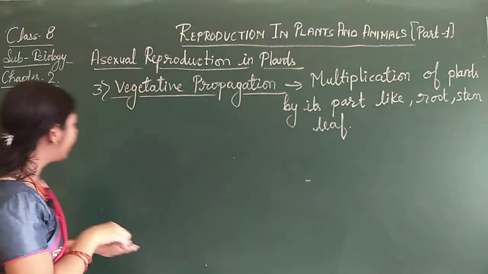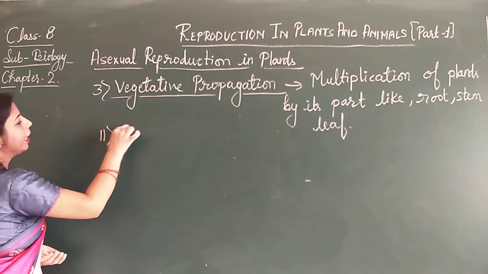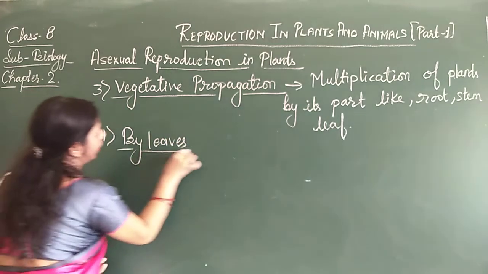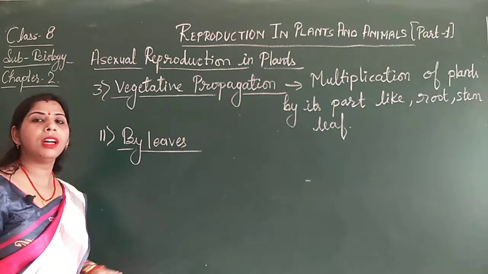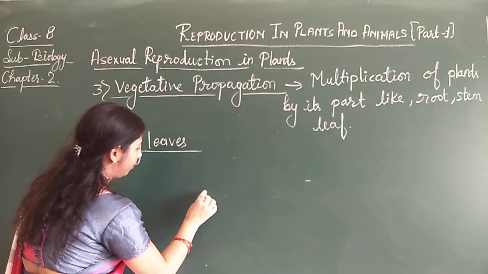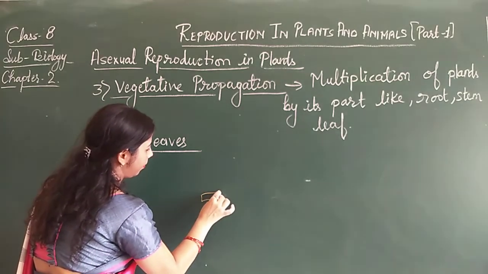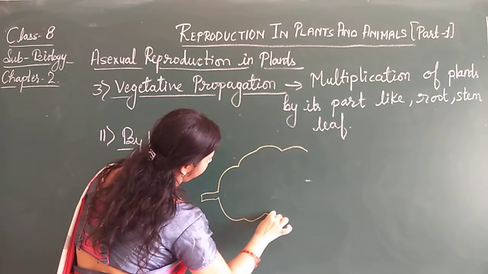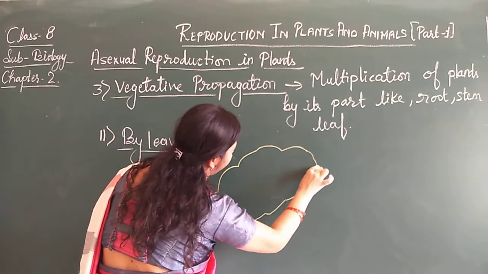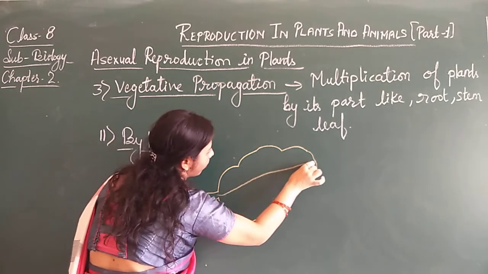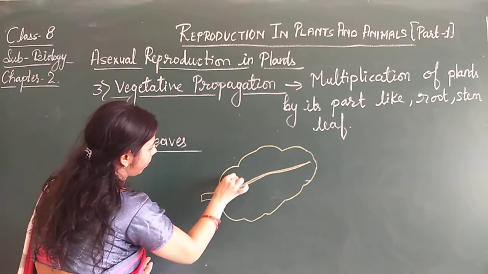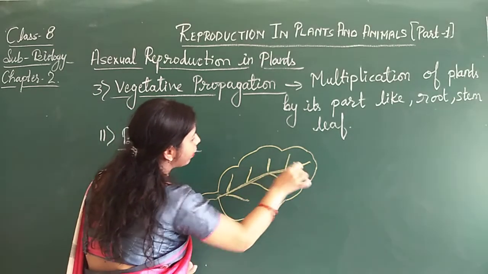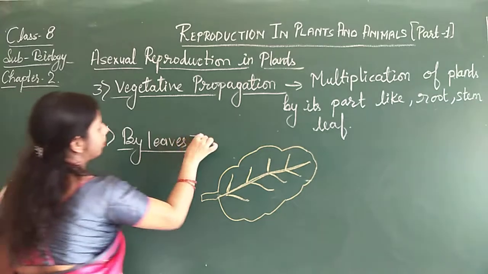Now the second, vegetative propagation by leaves. That means the new plant arises from the leaves. Here I am drawing the figure of a bryophyllum leaf.